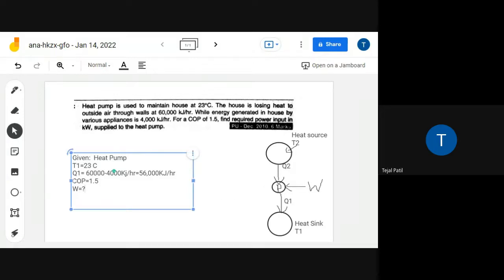Okay, now tell me what is the formula for COP for the heat pump? 1 minus Q2 upon Q1.